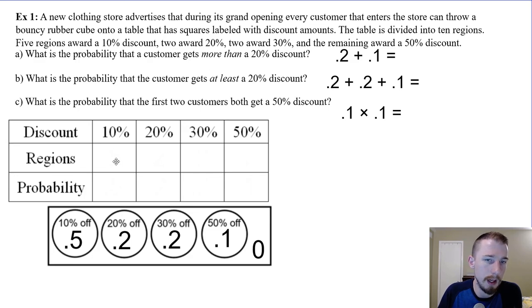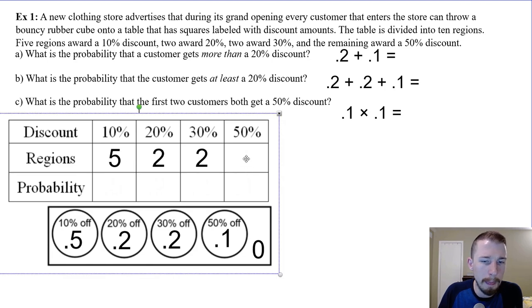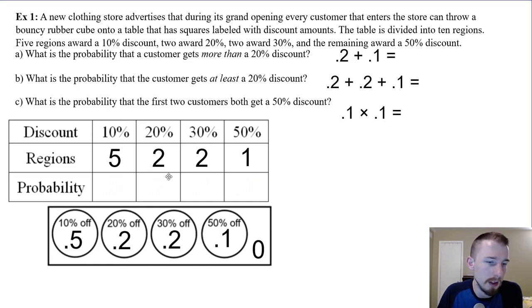Well, first let's fill in a table. It's divided into 10 regions. That makes it easy. So the number of regions that were 10%, they said was 5, and then 2, 2, and 1. So calculating the percentage is pretty easy. So 5 is half of 10, so that's 0.5, 0.2, 0.2, and 0.1.